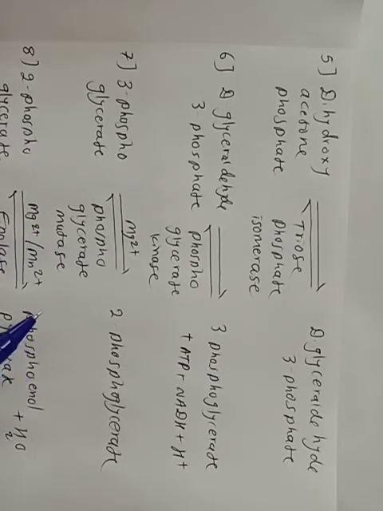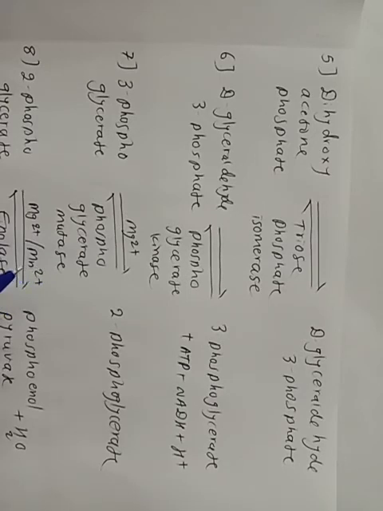Then the next reaction, 3-phosphoglycerate to 2-phosphoglycerate. 3-phosphoglycerate is converted to 2-phosphoglycerate by the enzyme phosphoglycerate mutase, utilizing the intermediate 2,3-diphosphoglycerate as coenzyme.